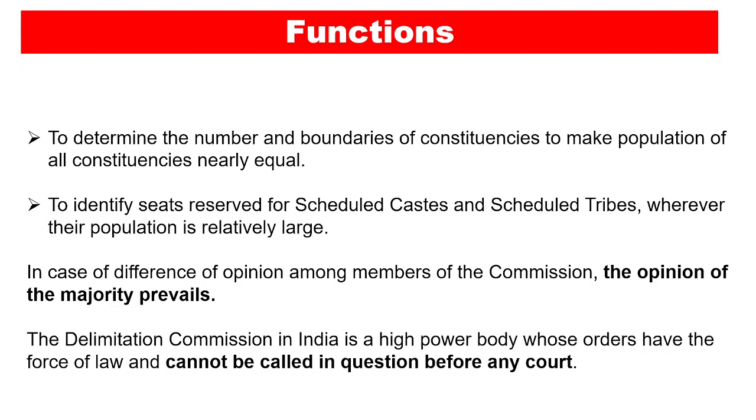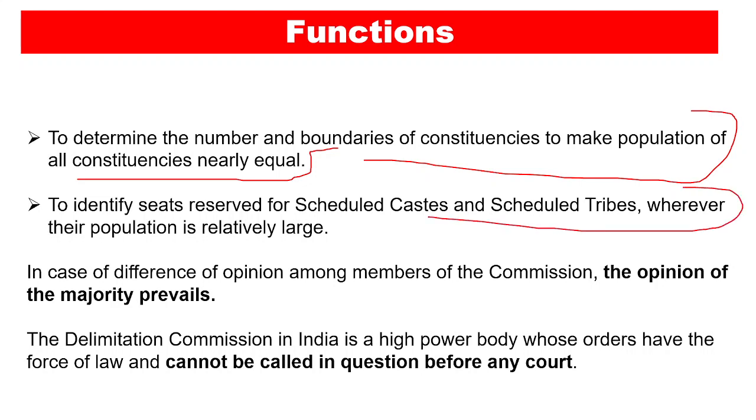Now let's talk about the functions of the Delimitation Commission. So basically the Delimitation Commission has 2 functions. First is to determine the number and boundaries of the constituencies to make the population of all constituencies nearly equal. And the second is to identify seats reserved for the scheduled castes and scheduled tribes wherever their population is relatively large. These are the 2 basic functions of the Delimitation Commission.